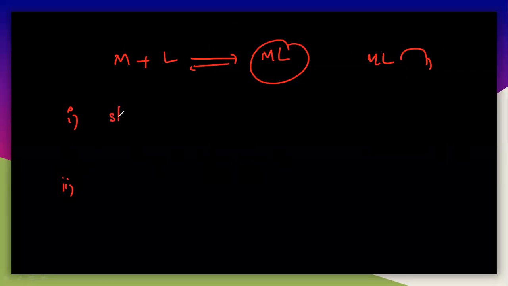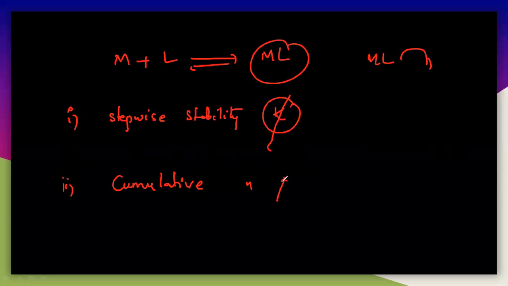So one is stepwise stability constant, and the second one is cumulative stability constant. So there are two types of stability constant. One is stepwise stability constant, indicated with K, and cumulative is indicated with beta. So we will understand these two things here. First we will understand the stepwise stability constant.